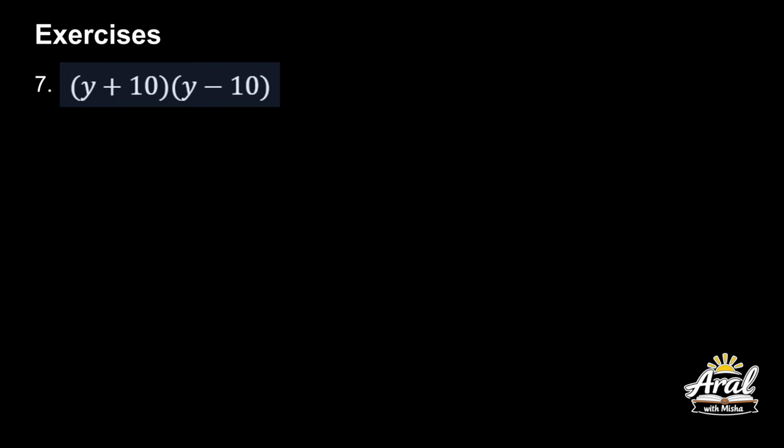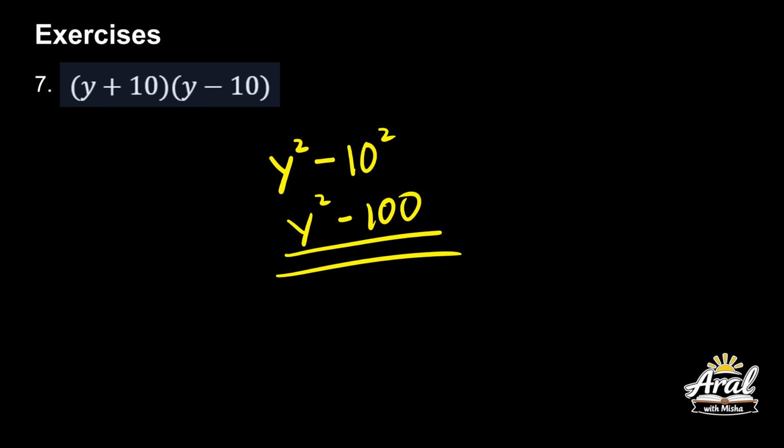Okay, (y + 10)(y - 10), ganun lang rin. Square the first term, y squared, then minus 10 squared. Y squared minus 100. So, this is your answer. Okay? Yung gitnang term, mawala kasi positive 10y and negative 10y. That will just cancel out.